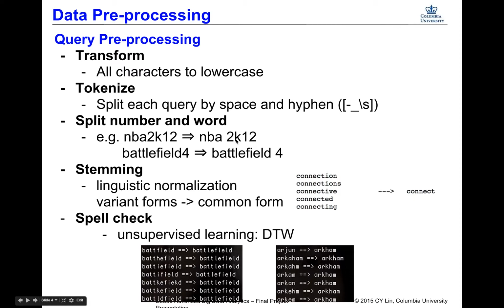In this example, we see NBA 2K12 and NBA space 2K12. These two search terms, we treat them as the same. So after splitting the number and word, the search terms become identical.